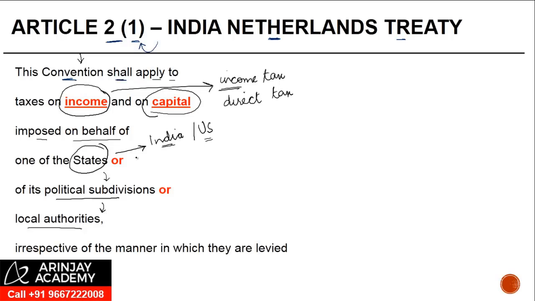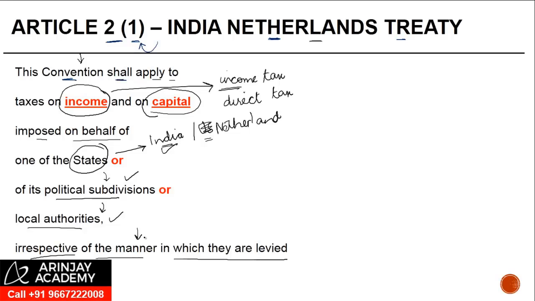Even if it is levied by the country, even if it is levied by a political subdivision, even if it is levied by a local authority, as long as it is tax on income or tax on capital, these are basically covered by Article 2 insofar as India-Netherlands Treaty is concerned. Maybe I could have used the word Netherlands over here. That would have been better, right? Irrespective of the manner in which they are levied.